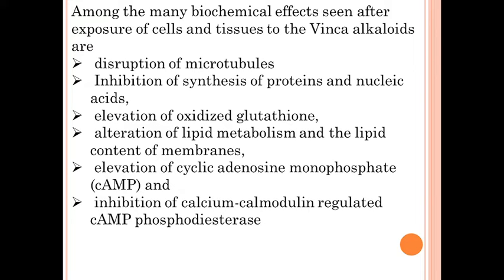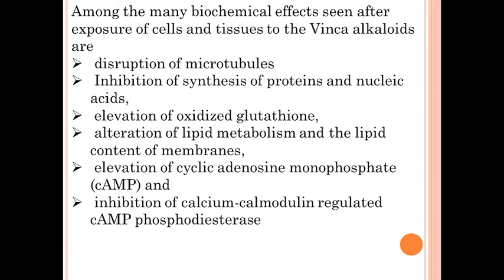What the vinca alkaloid does is inhibit the synthesis of protein and nucleic acid. If the proteins are not synthesized, then proto-oncogenes will not form, it will prevent the expression of genes, and the gene will not express.